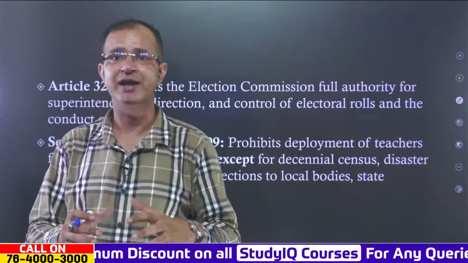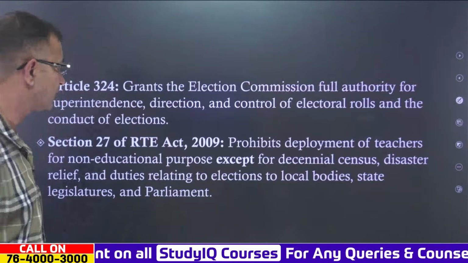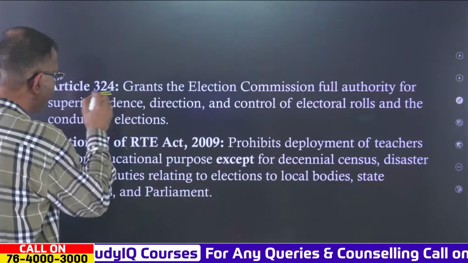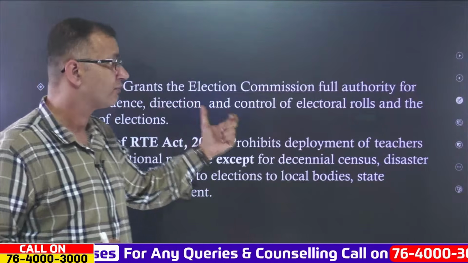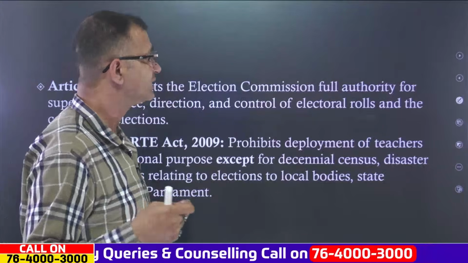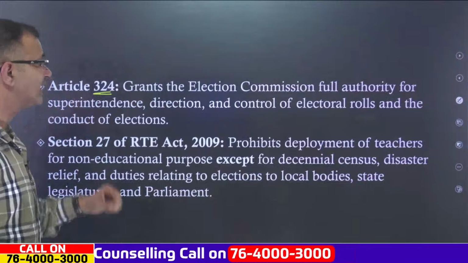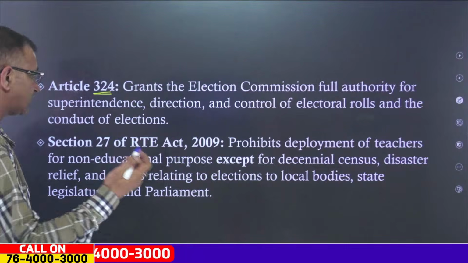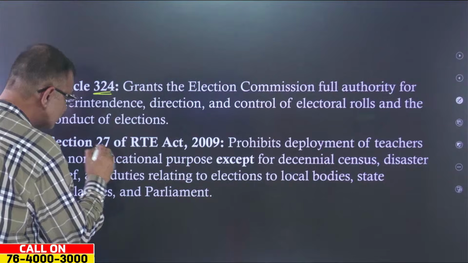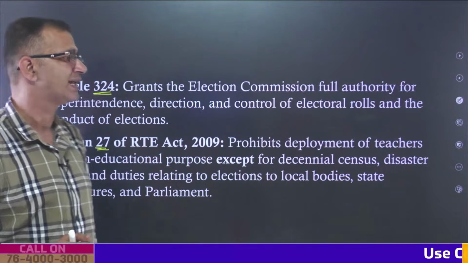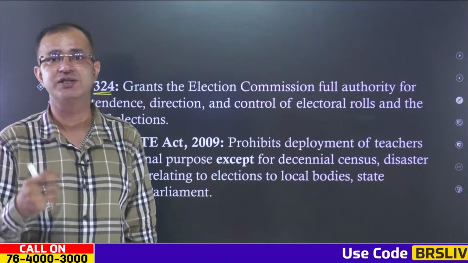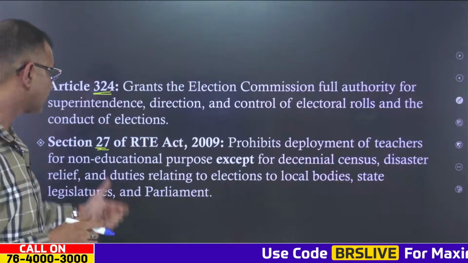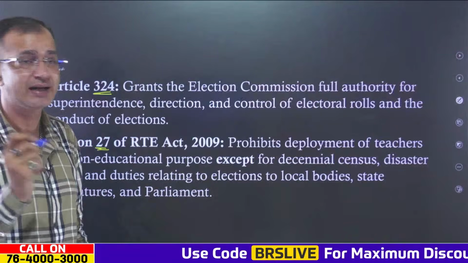Now this is where we have two provisions. We have Article 324, which grants the Election Commission of India full autonomy, or authority, for the superintendence, direction and control of the electoral rolls and the conduct of elections. Then there is Section 27 of the RTE Act 2009 as well, which prohibits the deployment of teachers for non-educational purposes, but there are exceptions.